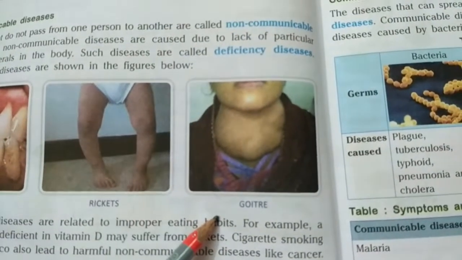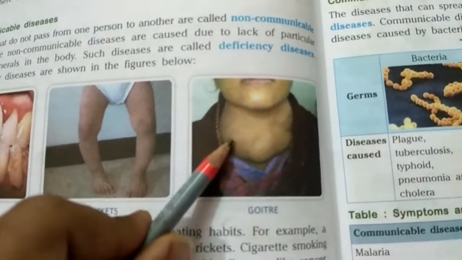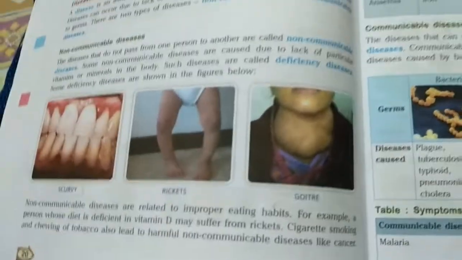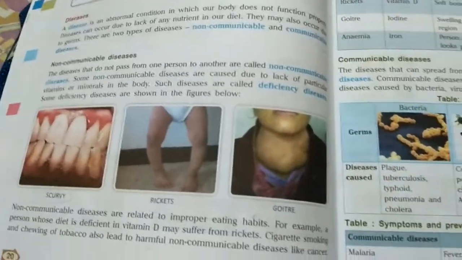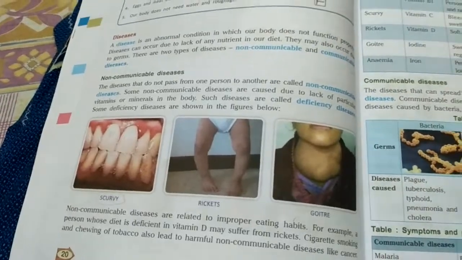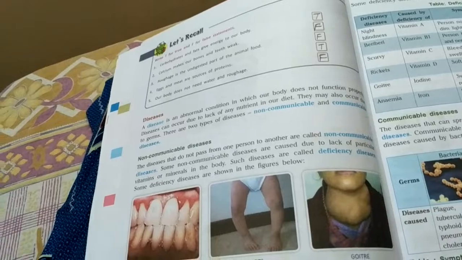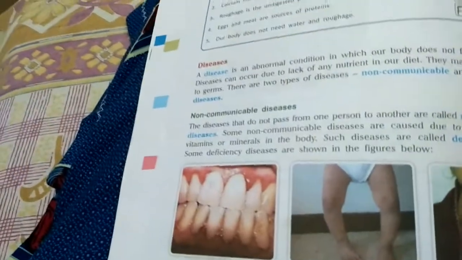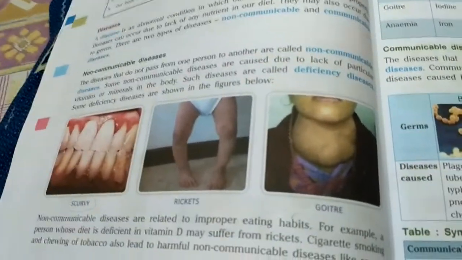Third is the disease called goiter. This is an iodine deficiency disease. The deficiency of the mineral iodine in our food will lead to the disease called goiter. As you can see in this picture, the neck of this girl has become swollen.